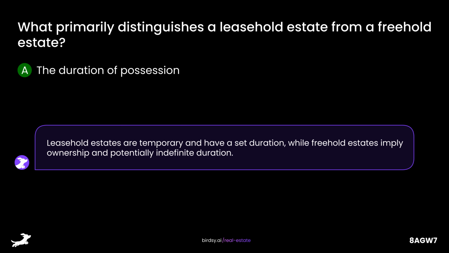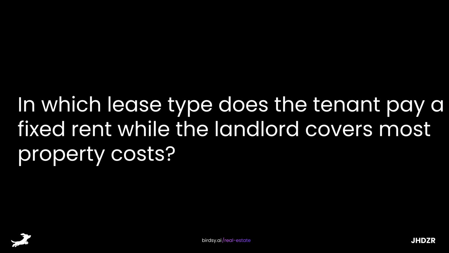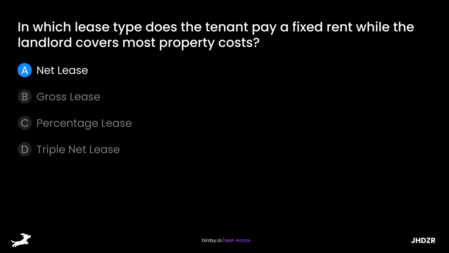Leasehold estates are temporary and have a set duration, while freehold estates imply ownership and potentially indefinite duration. In which lease type does the tenant pay a fixed rent while the landlord covers most property costs? Is it A, net lease, B, gross lease, C, percentage lease, or D, triple net lease? The answer is B, gross lease.